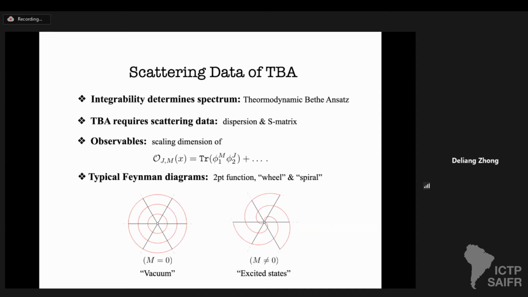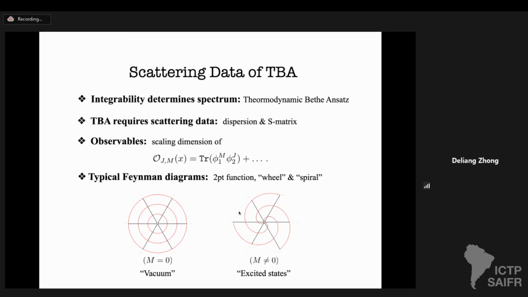Of course, I will assume J is greater than 2 and M is smaller than J. Depending on the values of M, the typical diagrams have different appearances. For example, when M is 0, shown on the left panel, the two-point function of the type where I put one operator at 0, the other one very far away. Here, I draw the diagram in real position space, and the black line represents the phi2 propagator, and the red line represents phi1 propagators. The only diagrams contributing are those wheel diagrams.